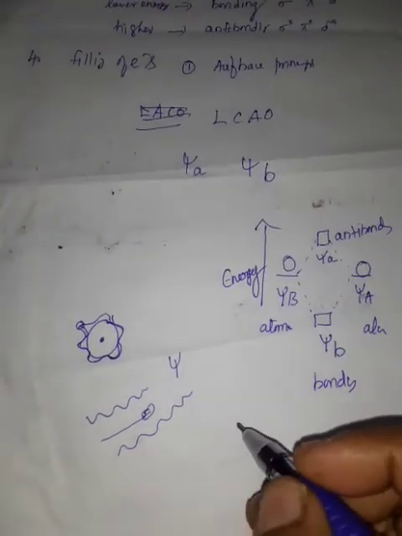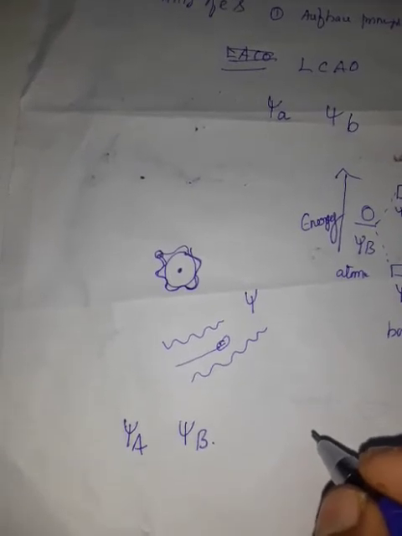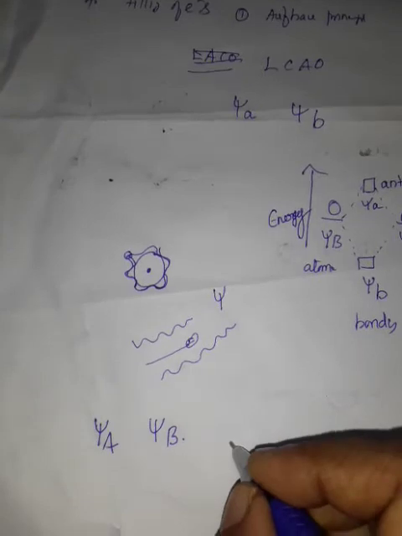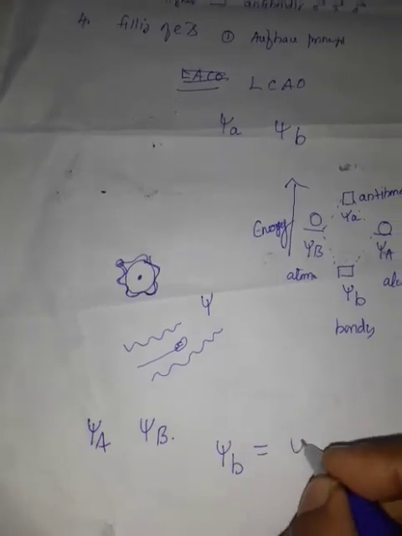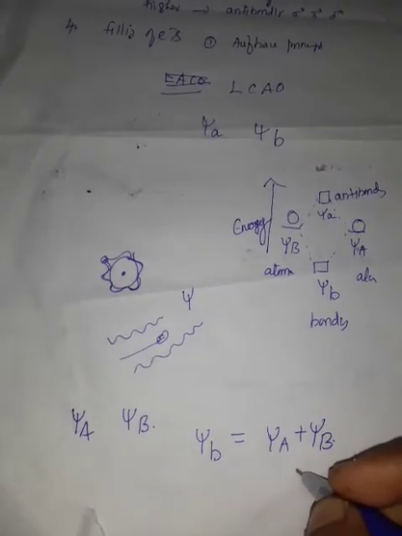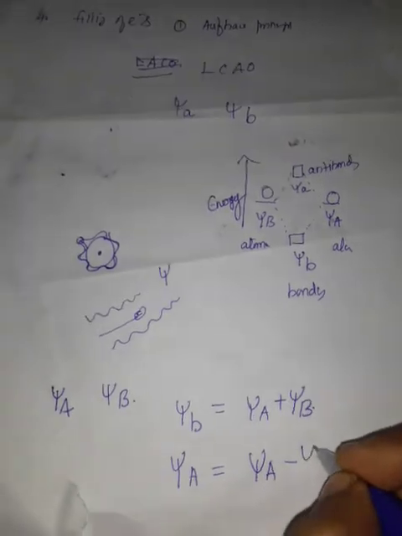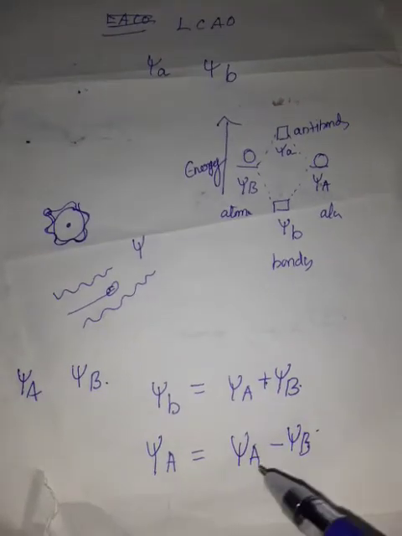Let us consider psi A is the wave function of the electron of atom A and psi B is the wave function of the electron of atom B. Therefore, the wave function of the bonding molecular orbital, psi bonding, is equal to psi A plus psi B. The wave function of the antibonding molecular orbital, psi antibonding, is equal to psi A minus psi B. For bonding plus sign, for antibonding minus sign.